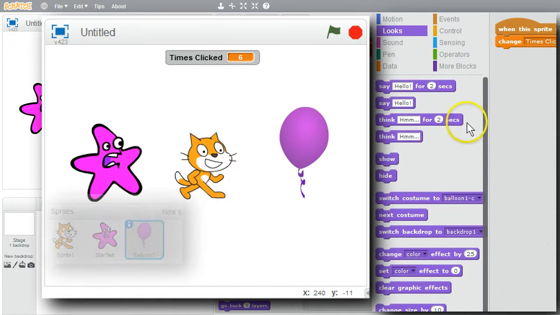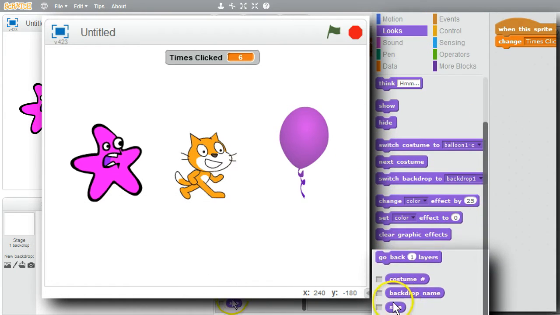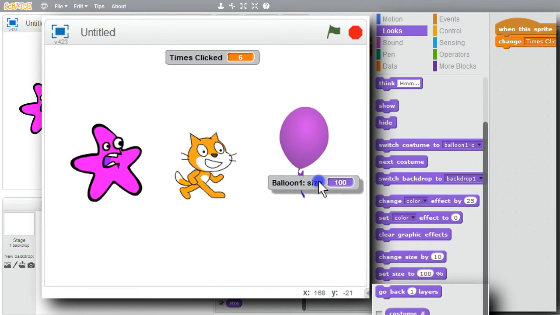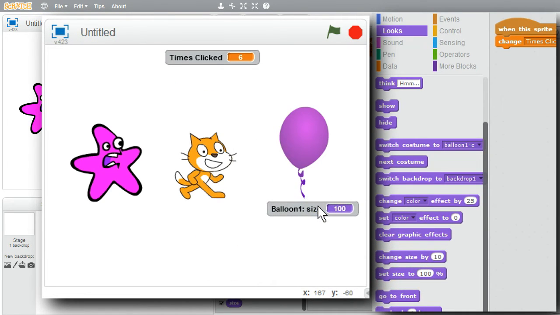I'll go to Looks, scroll down, I'll check Size. The size variable for the balloon appears on the stage showing 100%. Notice that the variable says Balloon 1 in front of it. Balloon 1 size is different from times clicked, which doesn't have the name of a sprite in front of it. That's because times clicked is for all sprites, whereas this size variable is for only the balloon.